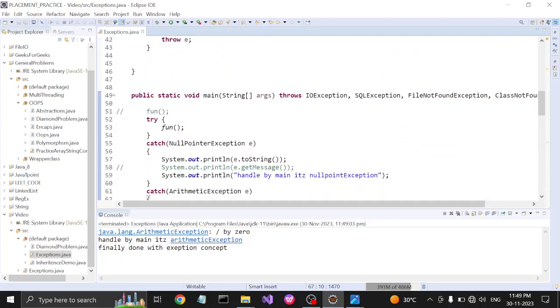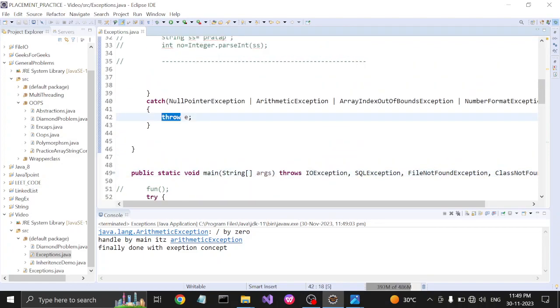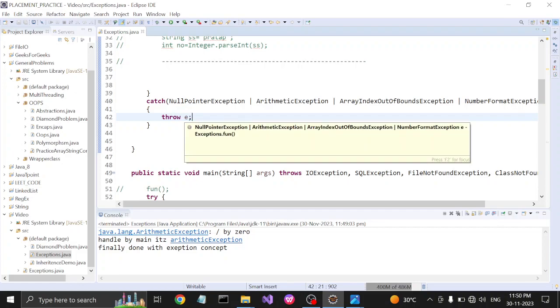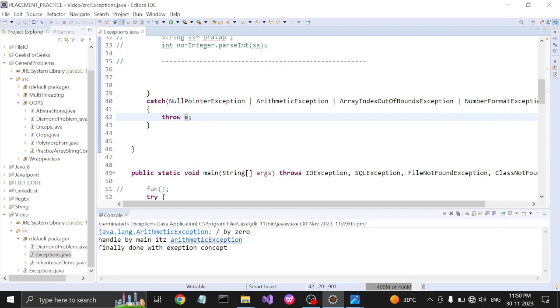Okay, and there are two keywords, throws and throw. Actually throw is used within the method and throws is used with the signature of the method. Throws can be used to throw the checked exception, and by using throws we can throw multiple exceptions, but throw is used to throw an exception explicitly, and we can use throw to throw the unchecked exception.